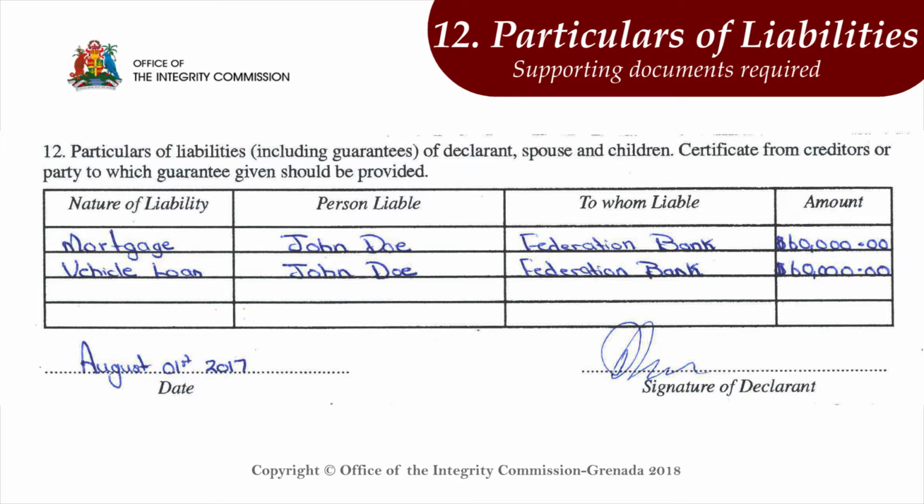Supporting documents are required for this section also. Loan activity statements included. Under nature of liability, state whether it is a mortgage, vehicle loan, educational loan, etc.